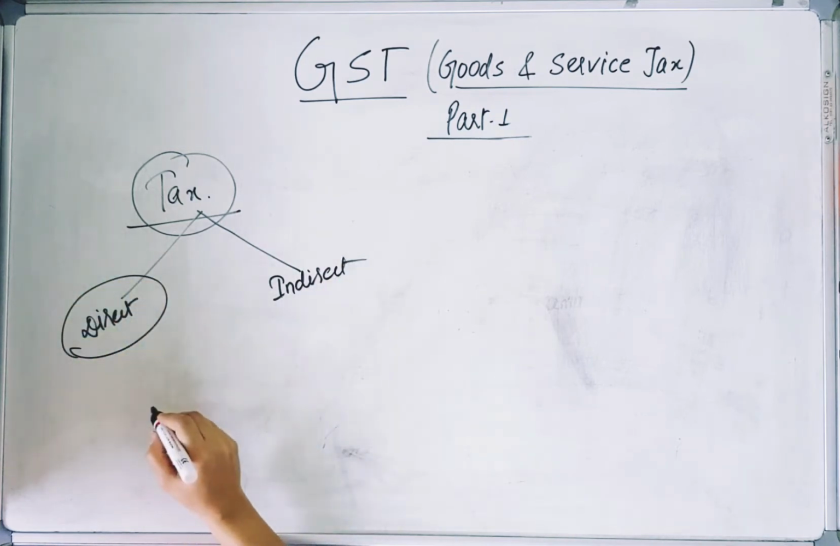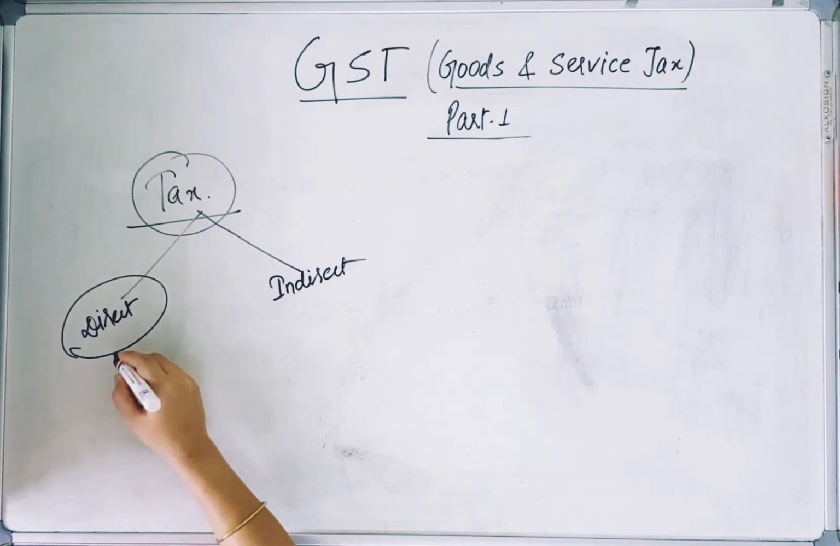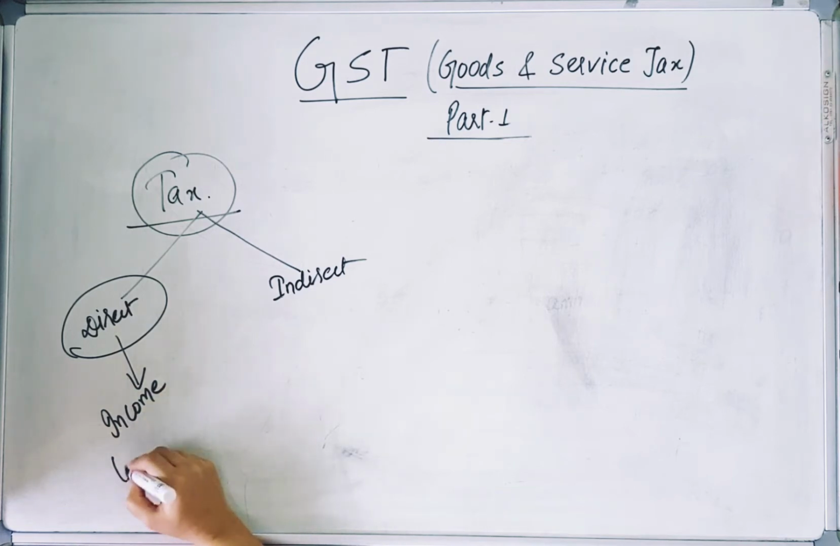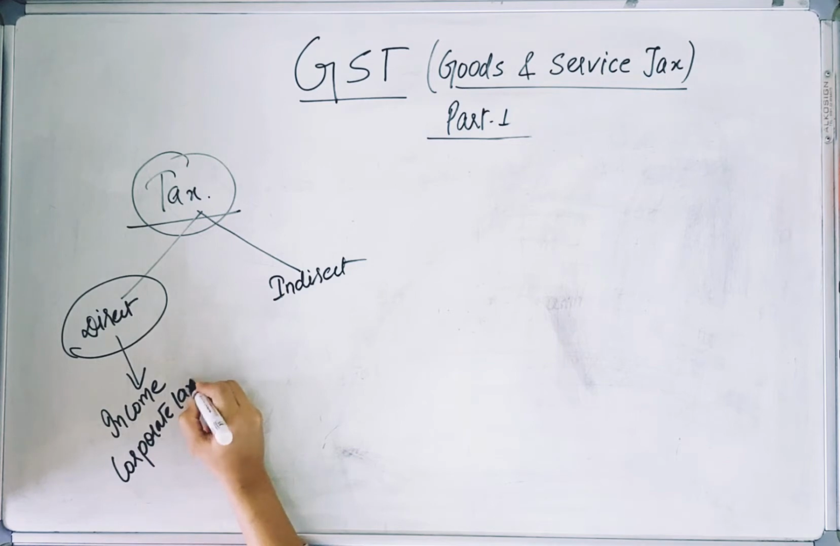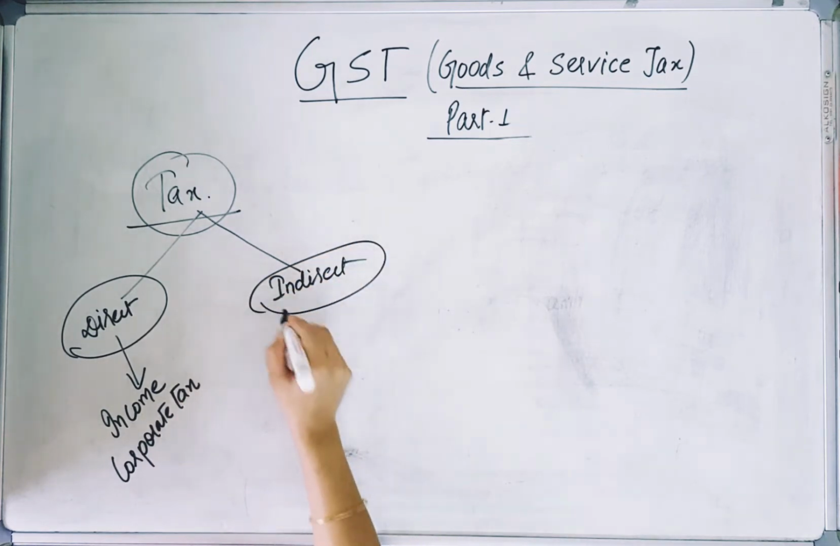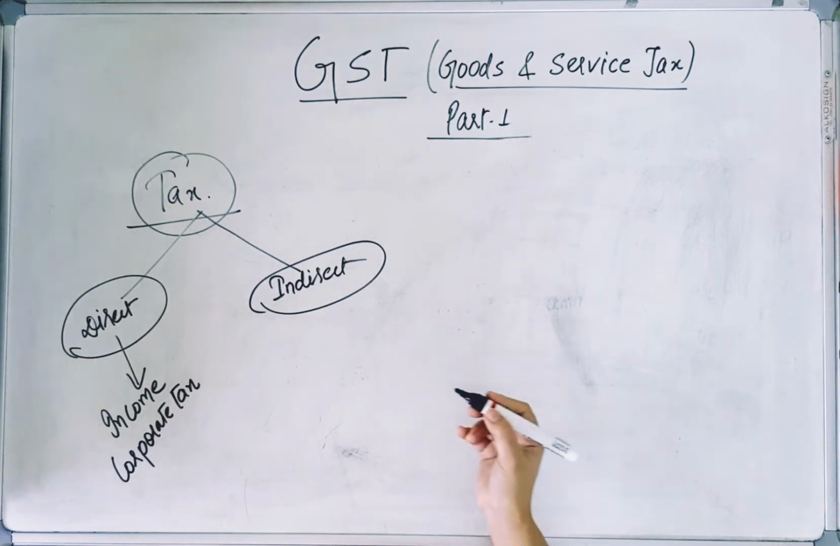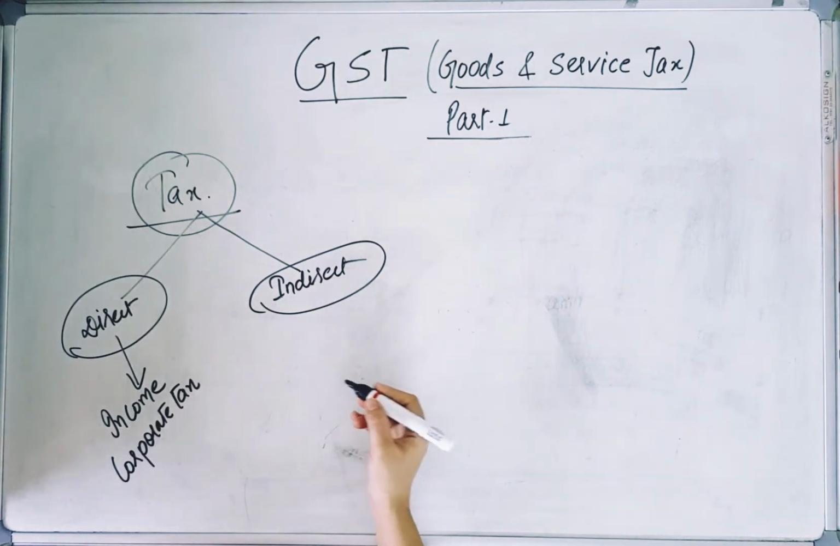Direct tax is that tax that is levied on the income of individuals, matlab that is taken on the income of individuals. So we call it income tax or corporate tax. Now indirect taxes are those taxes when we buy certain goods, services or both. So we have to pay indirect tax.